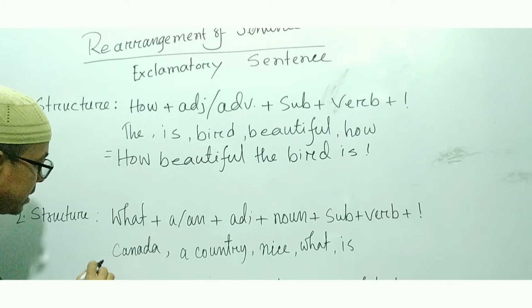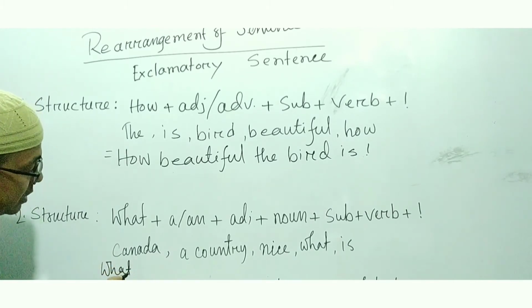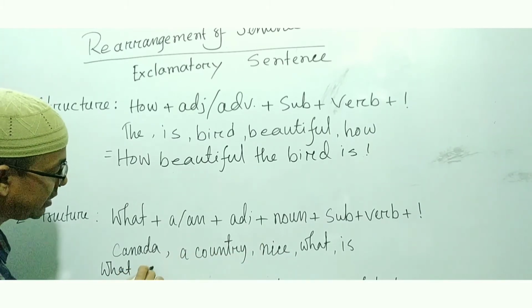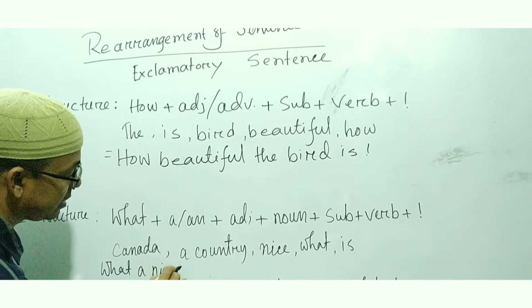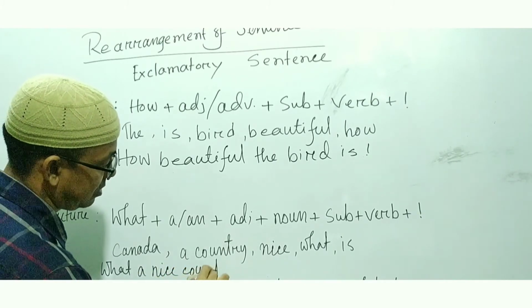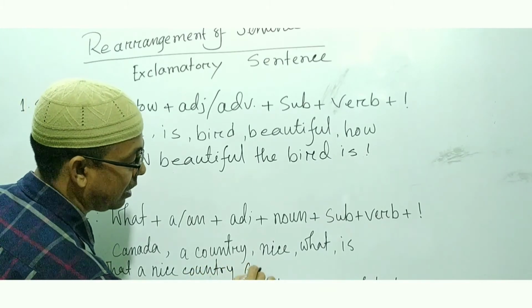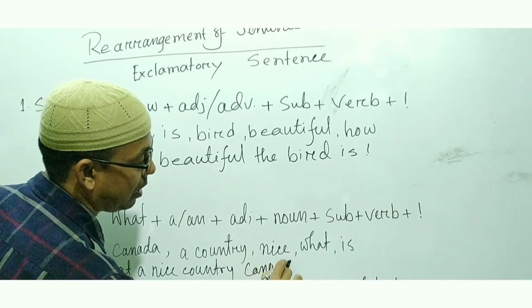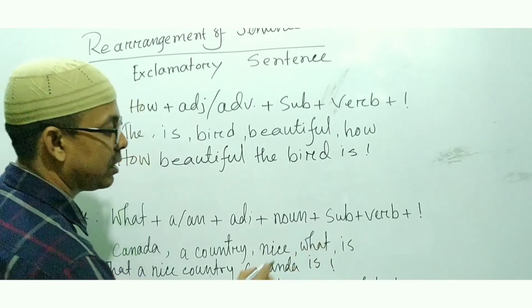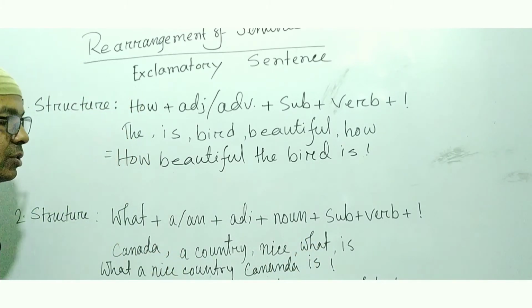The meaningful sentence will be: what, then a, nice, then country, Canada, then verb, then exclamation sign. What a nice country Canada is!